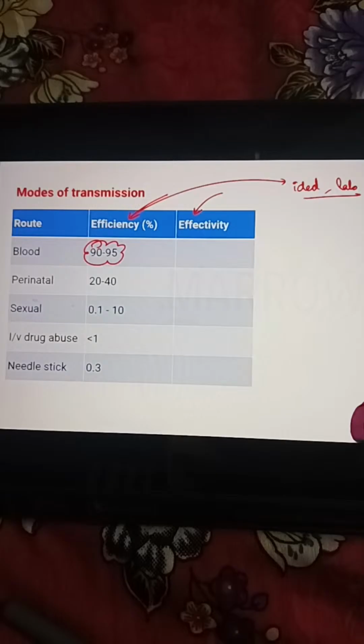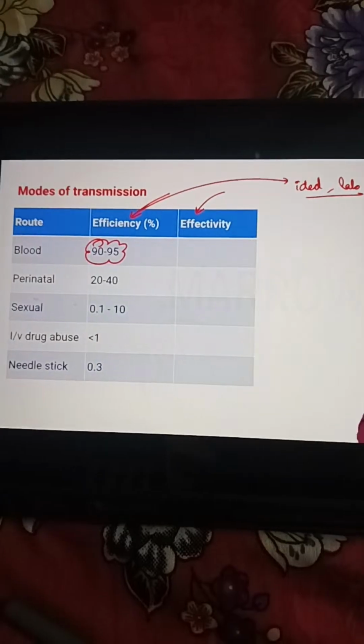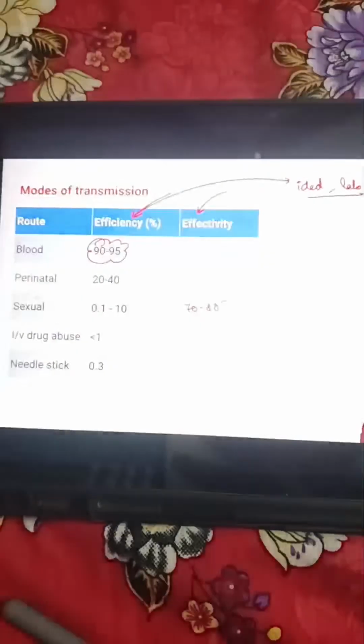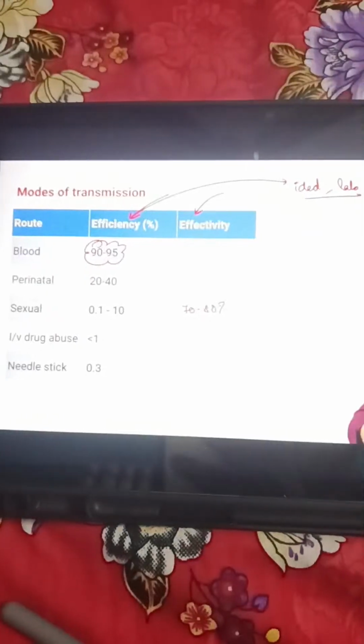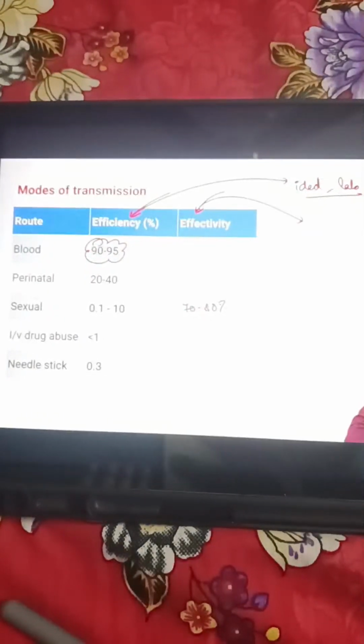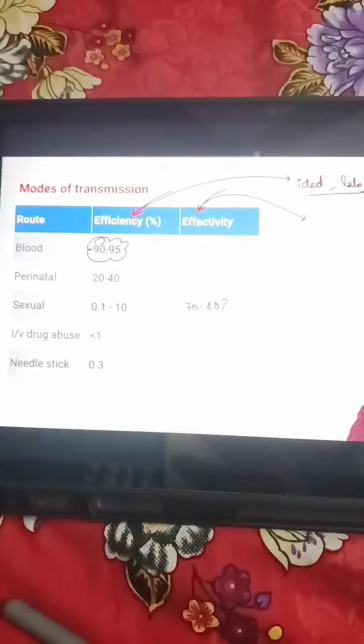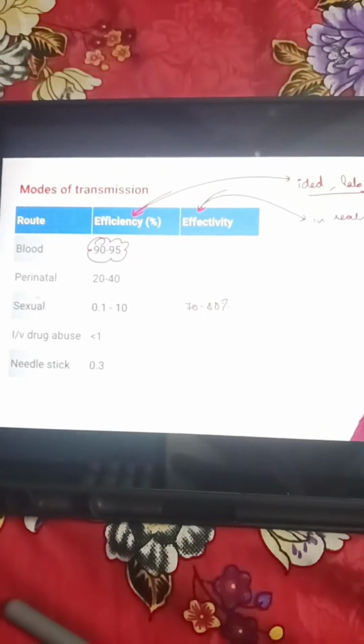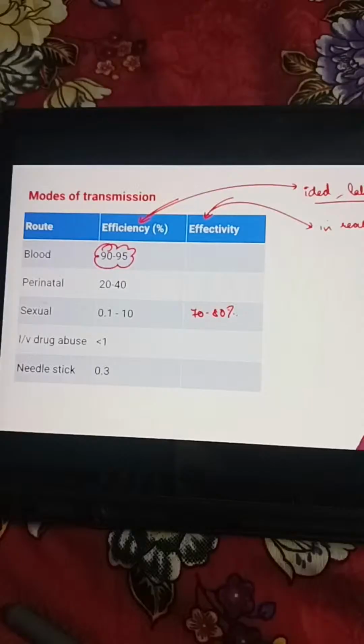Blood donors with HIV have been banned in India, but the maximum number of HIV cases are not from blood transfusions; they are sexually transmitted. So what do you mean by effectivity? Effectivity means the chance of having the infection in real life or in practical situations. That is what effectivity is.